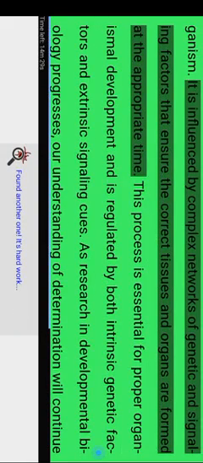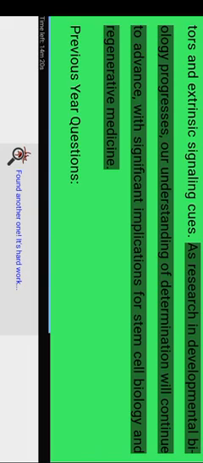Conclusion. Determination is a fundamental process in developmental biology that ensures the establishment of cell fates within a developing organism. It is influenced by complex networks of genetic and signaling factors that ensure the correct tissues and organs are formed at the appropriate time. This process is essential for proper organismal development and is regulated by both intrinsic genetic factors and extrinsic signaling cues. As research in developmental biology progresses, our understanding of determination will continue to advance, with significant implications for stem cell biology and regenerative medicine.